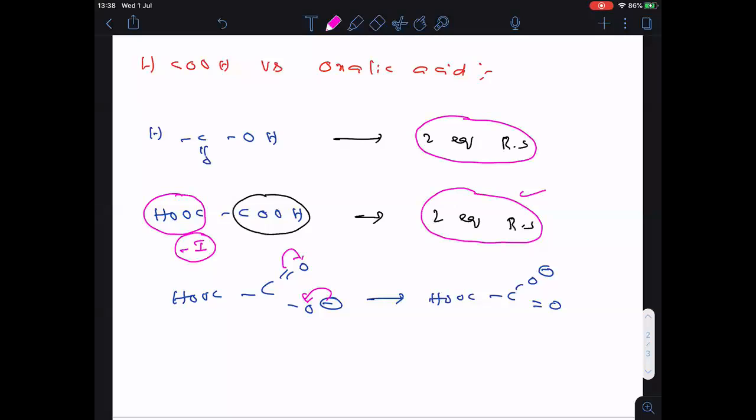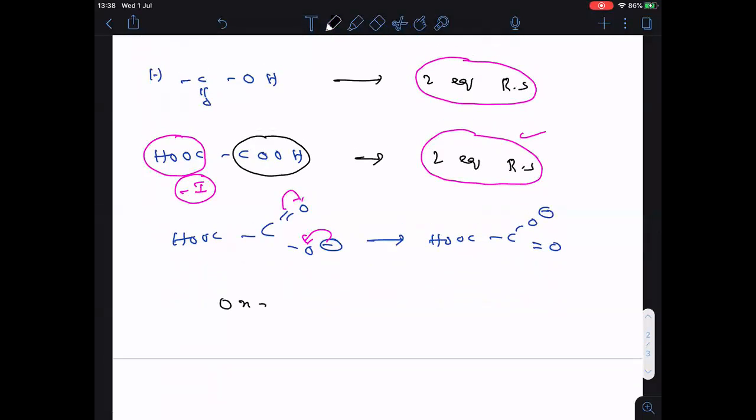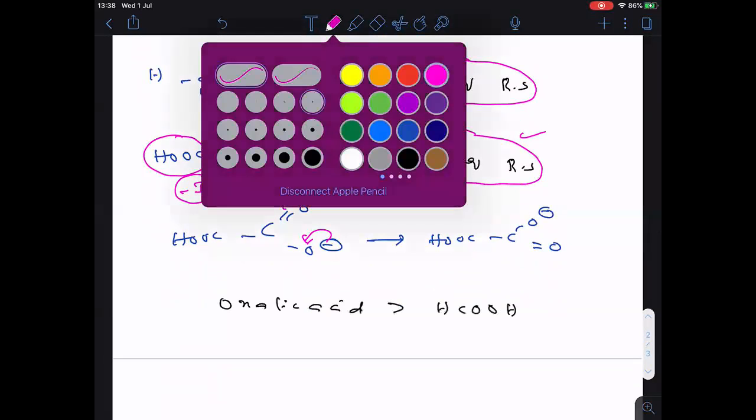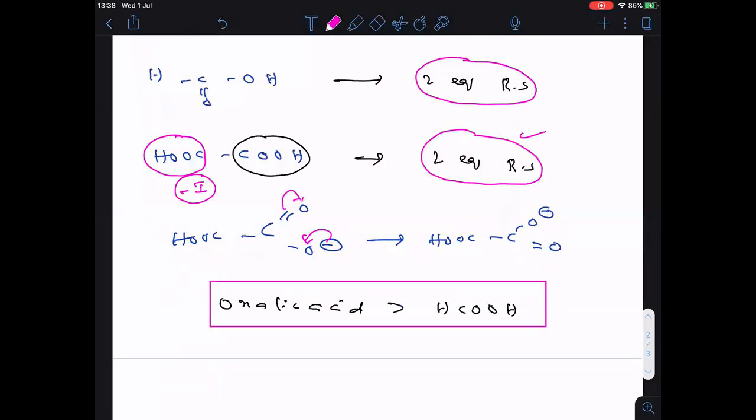Are you followed? Therefore, in formic acid and oxalic acid, if we compare, remember everyone, oxalic acid is a stronger acid than formic acid. Oxalic acid is a stronger acid than formic acid. Clear?